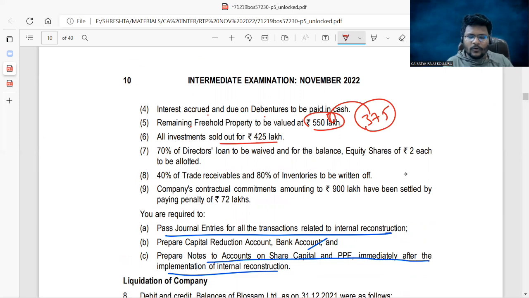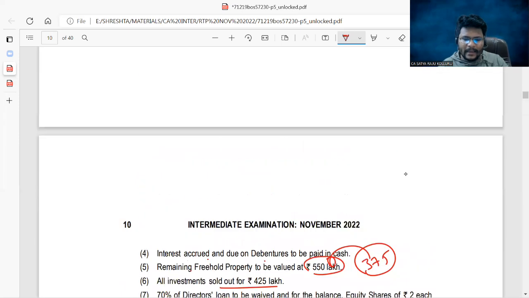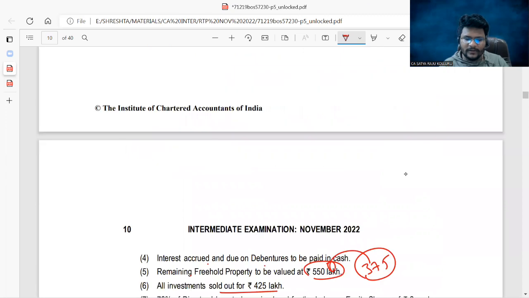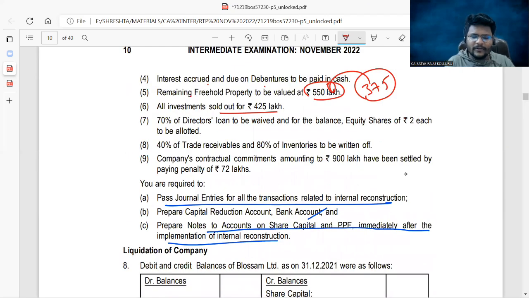All investments sold out for 425 lakhs. Bank account at R 425, to investments 300, to reconstruction the difference, which was 125. 70% of directors' loan to be waived and the other balance settled by equity shares of 2 rupees each to be allotted. Directors' loan account at R, to reconstruction, to equity share capital.